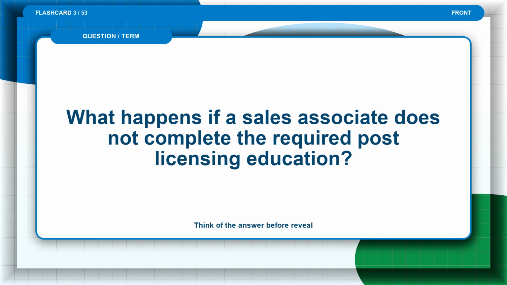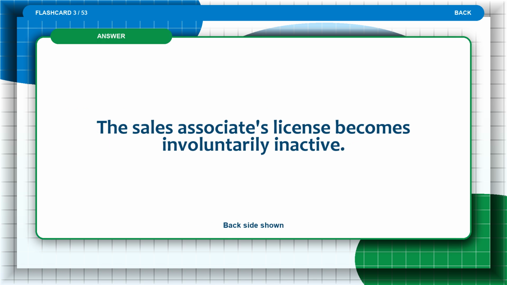Flashcard 3. What happens if a sales associate does not complete the required post-licensing education? Think of the answer before the reveal. The answer is: the sales associate's license becomes involuntarily inactive.